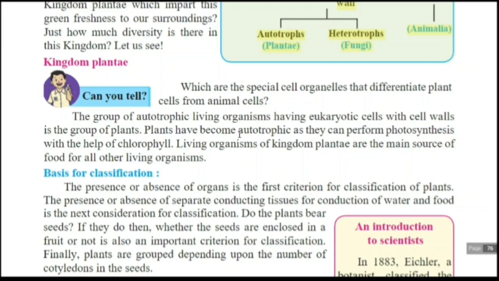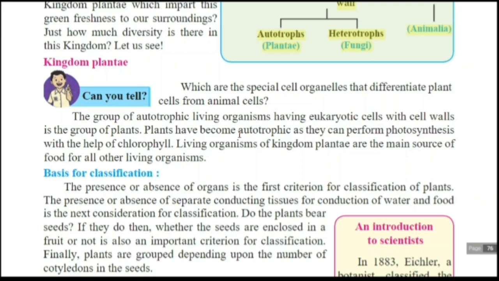Plants have become autotrophic as they can perform photosynthesis with the help of chlorophyll. We know the chlorophyll pigment is very important, and due to that plants can do the process of photosynthesis, through which they prepare their own food.